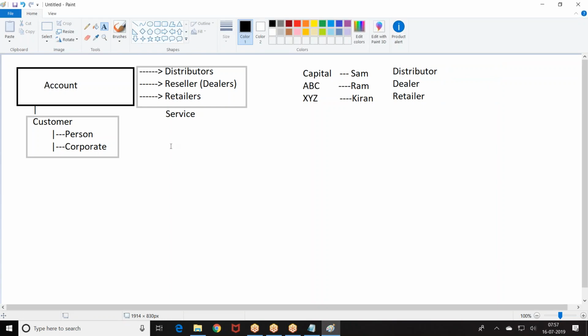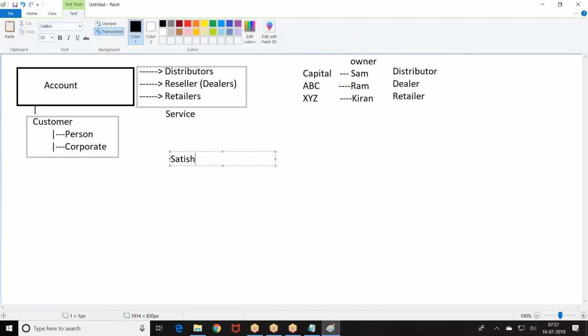Now a new customer is created. Satish created by Capital. Then Wipro is associated with the Capital record, Dell is associated with ABC, and TCS is associated with the retailer. This is how we have it.